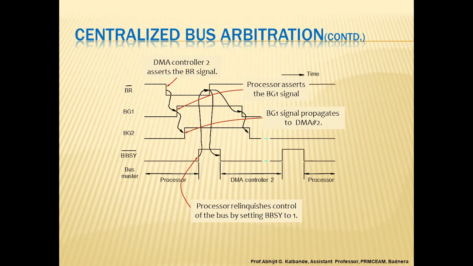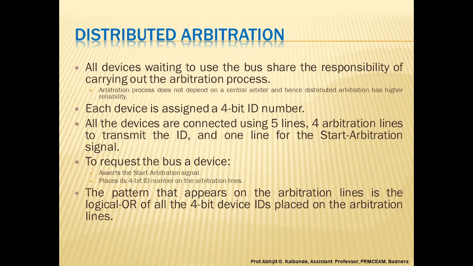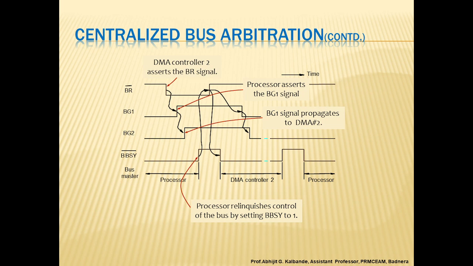Welcome, my dear student. As in the last video, we discussed centralized arbitration. Here in this video, we will continue that bus arbitration part, because as we saw in the last video, there are two types of arbitration: centralized bus arbitration and distributed arbitration. Here we continue centralized arbitration. Some parts of it went missing that we were not able to discuss in the previous one, so we'll try to discuss that centralized bus arbitration part here.